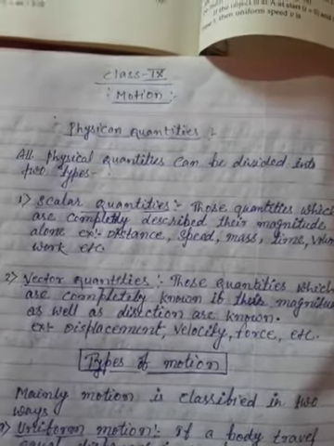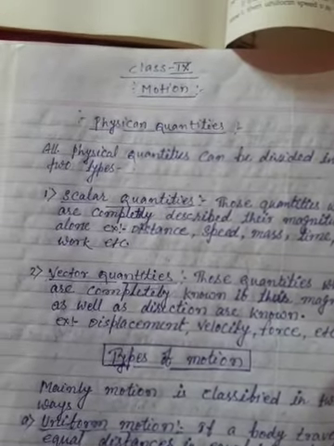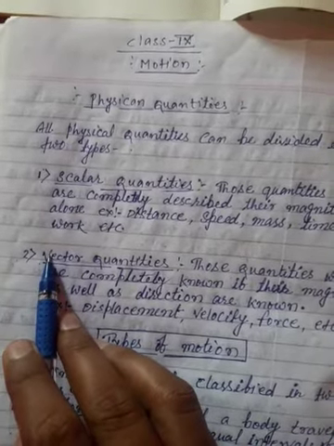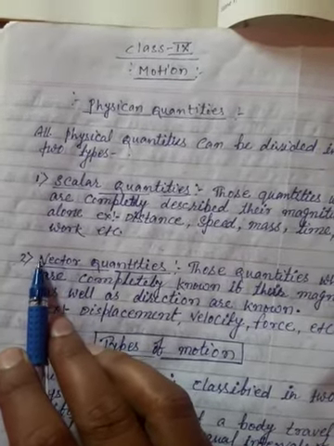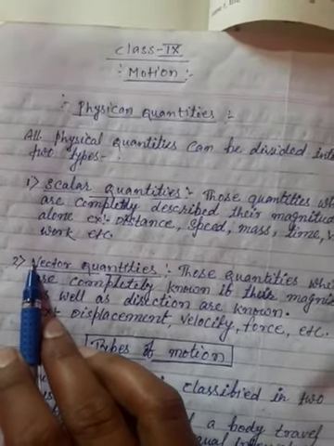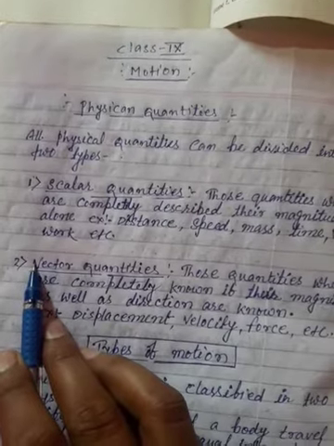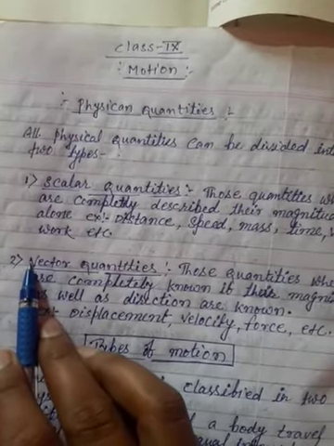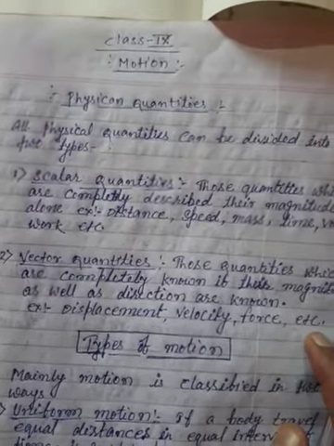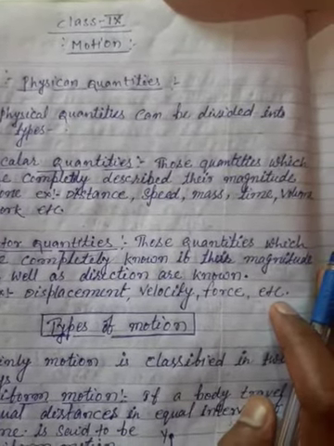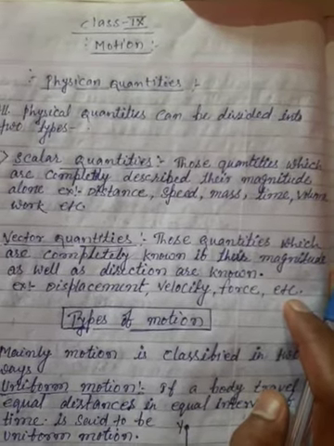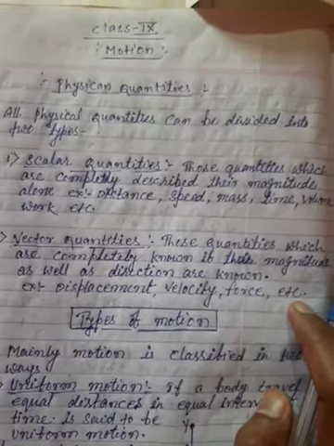For vector quantities, to remember them you can apply a trick: V for two directions. V stands for two sides, 1 and 2, that means magnitude and direction. So those quantities whose magnitude as well as direction are completely known, such as displacement, are known as vector quantities.